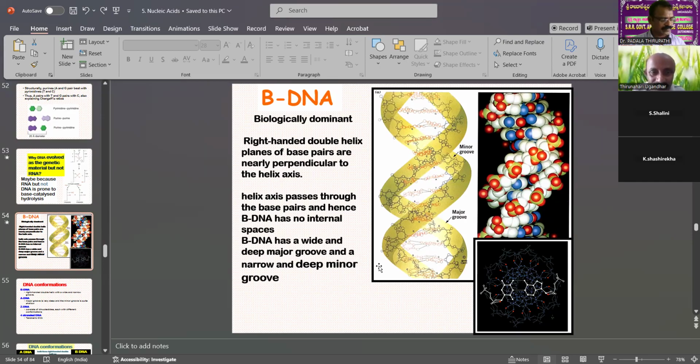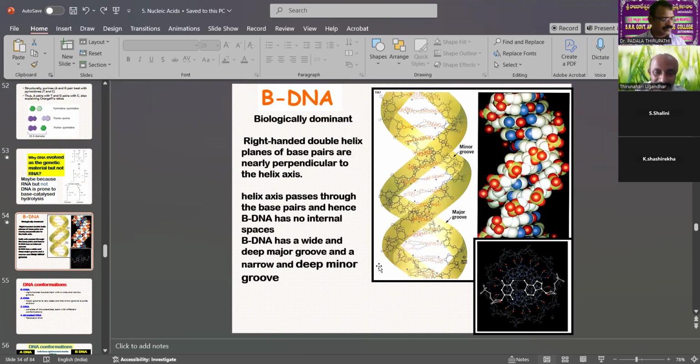B-DNA is a right-handed double helix structure. Its base pairs are planar, perpendicular to the helix axis. The helix axis passes through the base pairs, and hence B-DNA has no internal space. That is a special character of B-DNA.